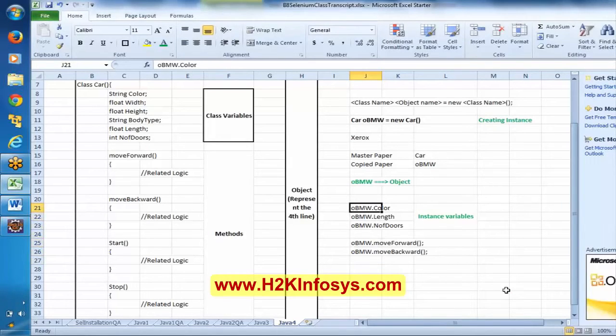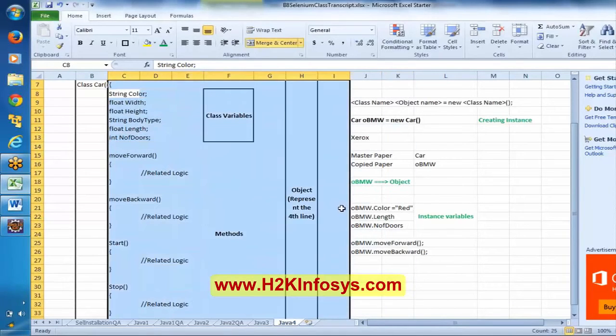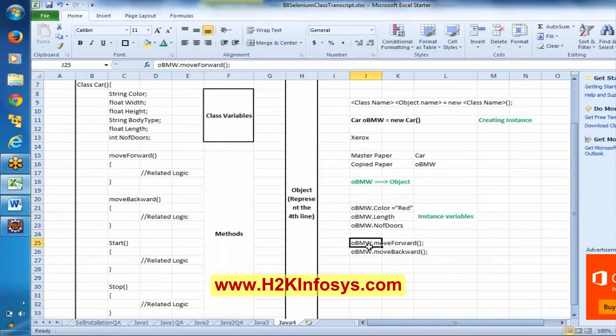Of course, here I also have to mention, I mean to say I can assign a variable here, or I can do something. I can do like this. Here I can pass a red color. For this, I can access these variables, and here I can access the methods.